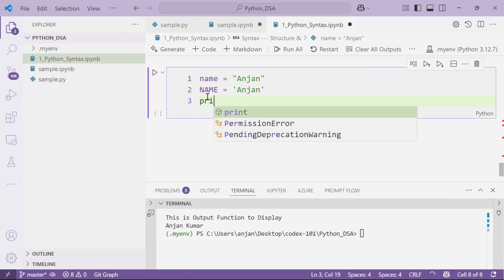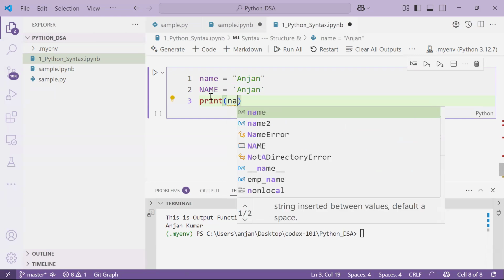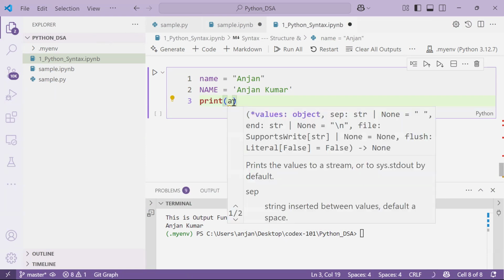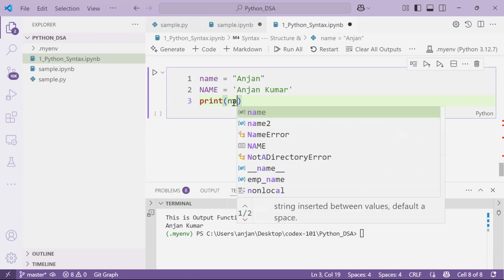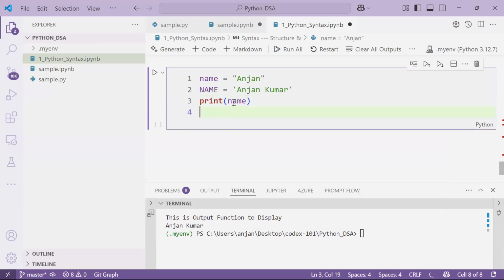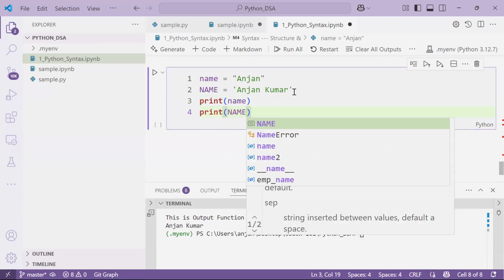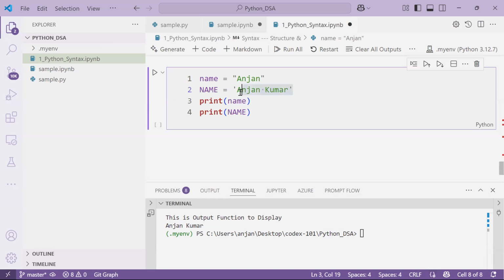But from the computer's perspective, if I print the name, it has to print Anjan Kumar only, right? Last we are holding Anjan Kumar only, right? Whether I'm using smaller case letters or uppercase letters, I would get Anjan Kumar only. The latest one is Anjan Kumar only, right?